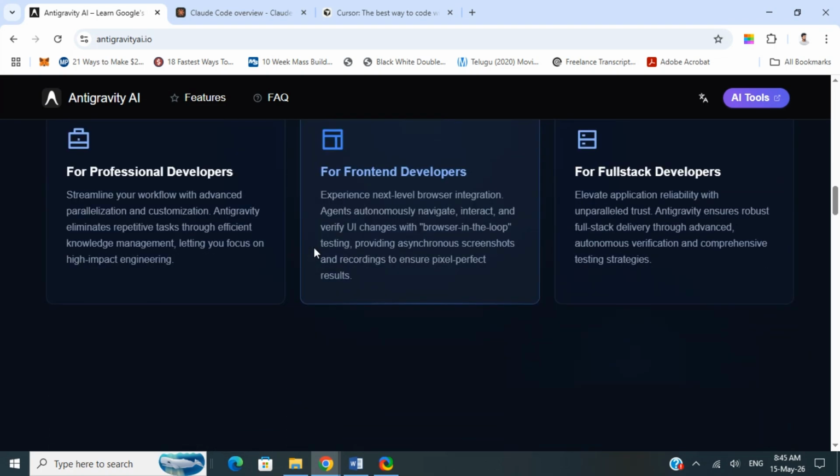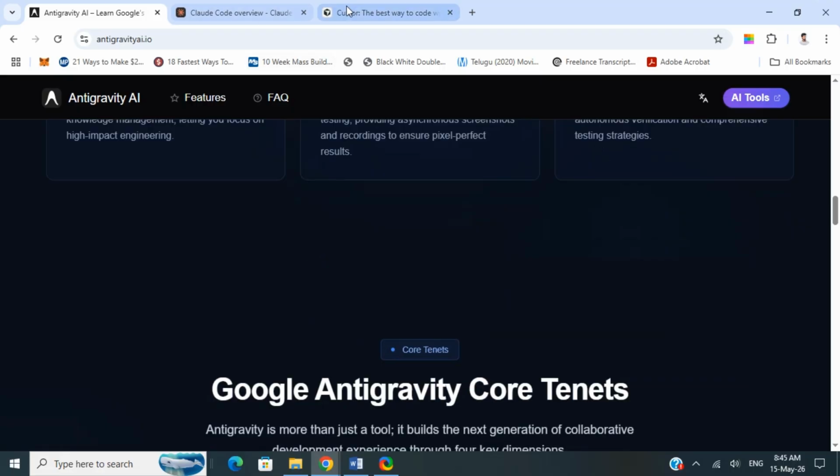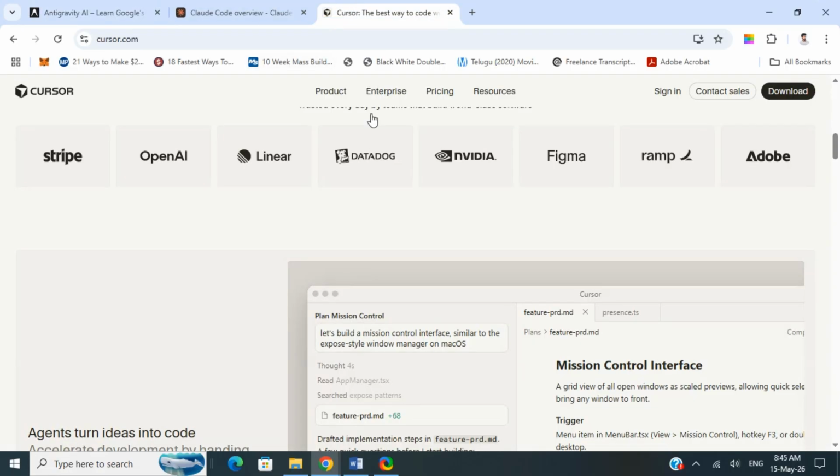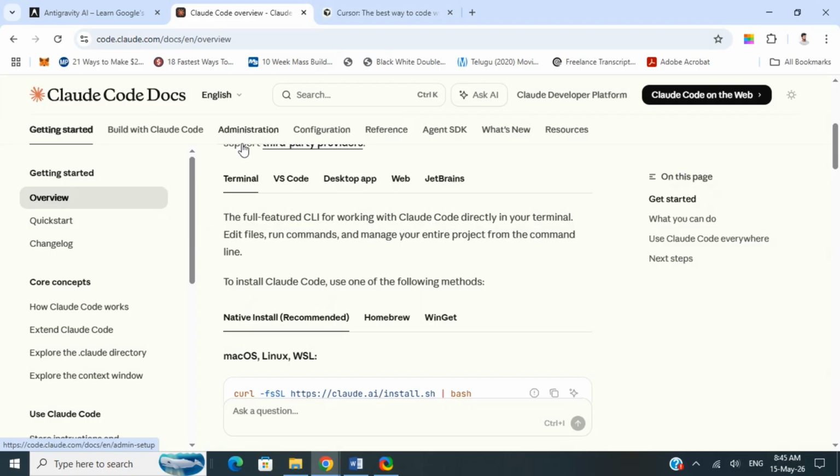So which one actually wins? Right now, Cursor wins in productivity, Claude wins in intelligence, and Anti-Gravity wins in ambition.